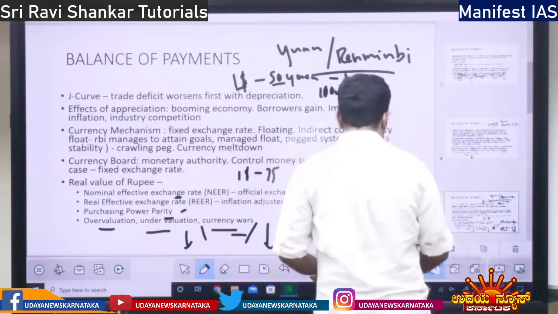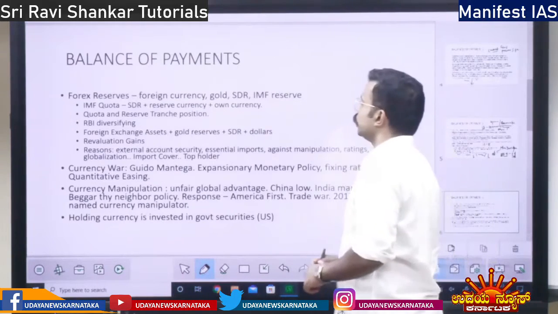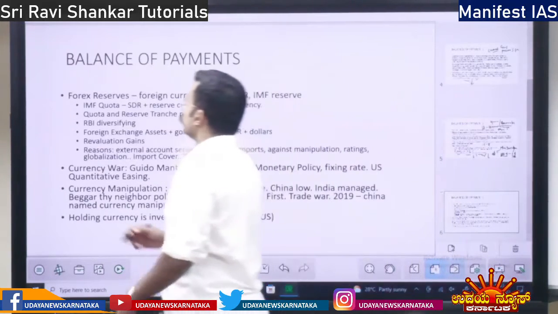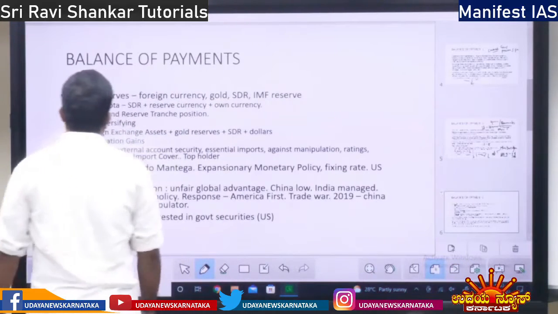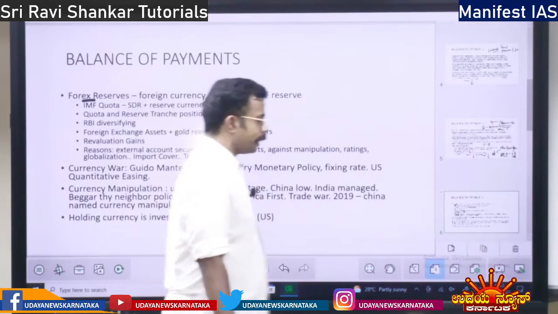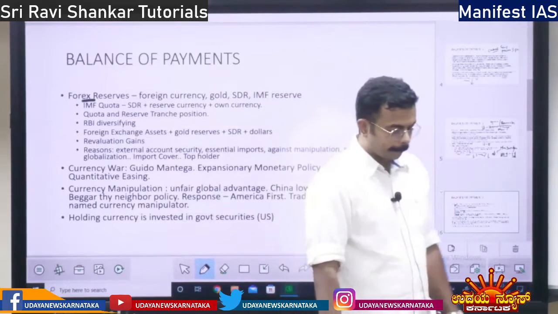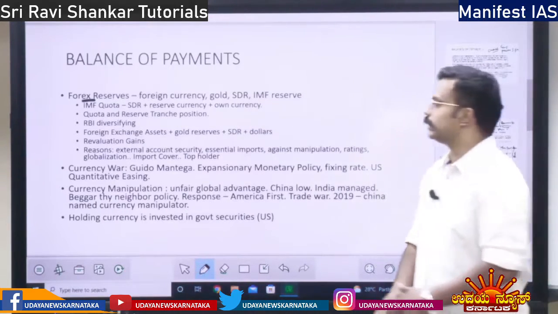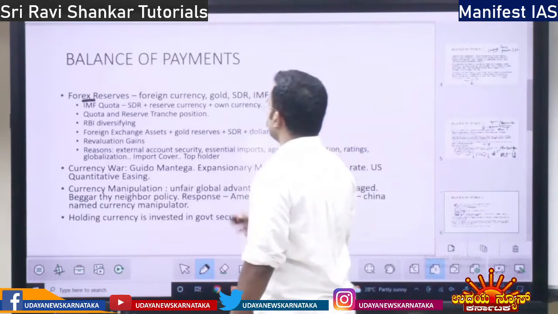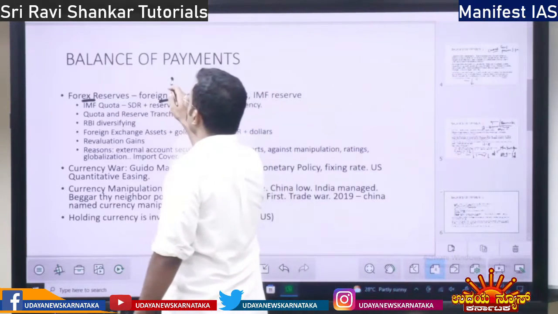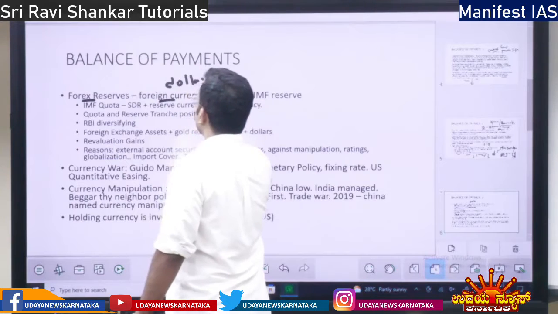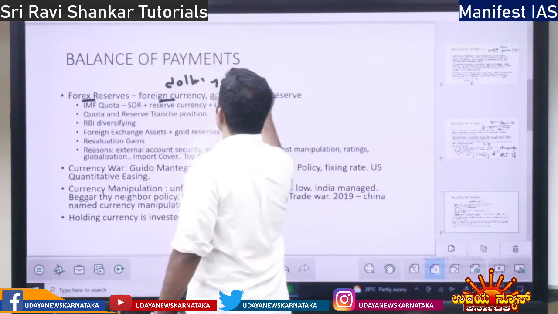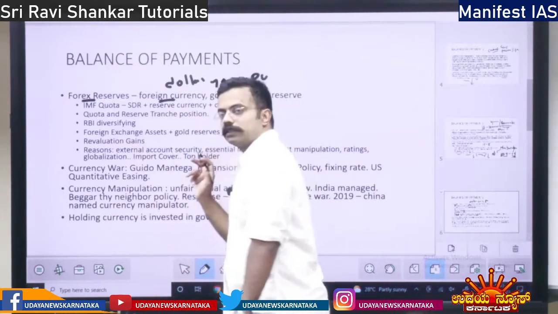Okay. Next you have the concept of Forex Reserve. What is Forex Reserve? What all does it include? One is foreign currency. First thing, that is the dollar, majority dollar, then yen, pound, euro, all these things.